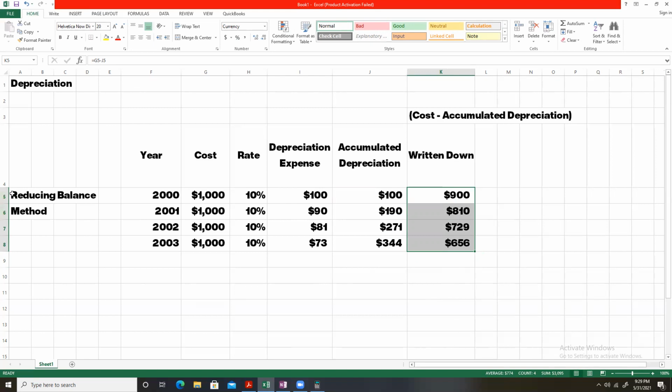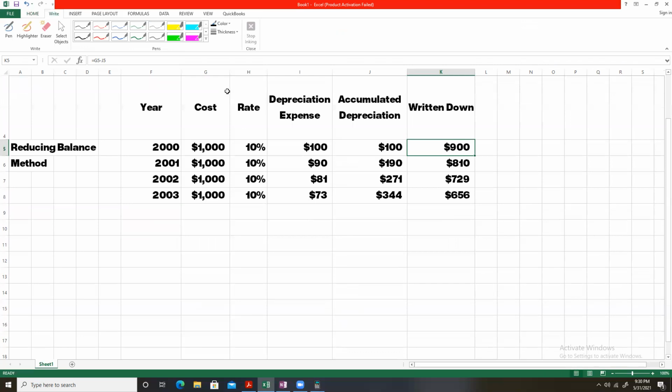And here it is also worth noting that I am using reducing balance method. That is why I am charging depreciation expense by multiplying the rate of depreciation against the written down value. So this is how we calculate depreciation. This is how we prepare a depreciation schedule when we are using reducing balance method.